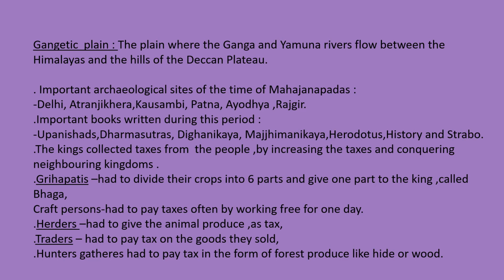The kings collected taxes from the people by increasing the taxes and conquering the neighboring kingdoms. Grihapatis were the people who had to divide their crops into 6 parts and give one part to the king, called bhaga, in the form of taxes.